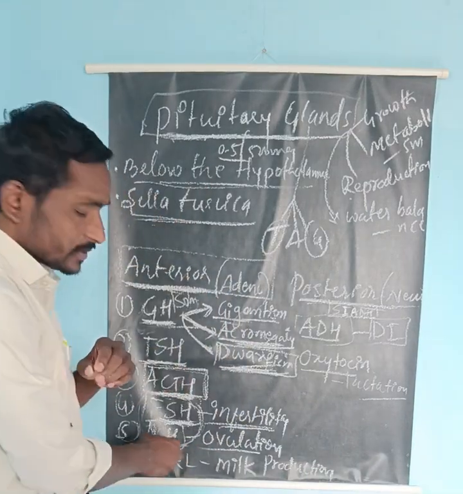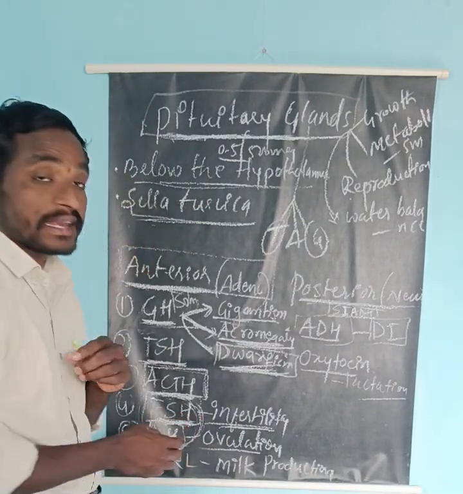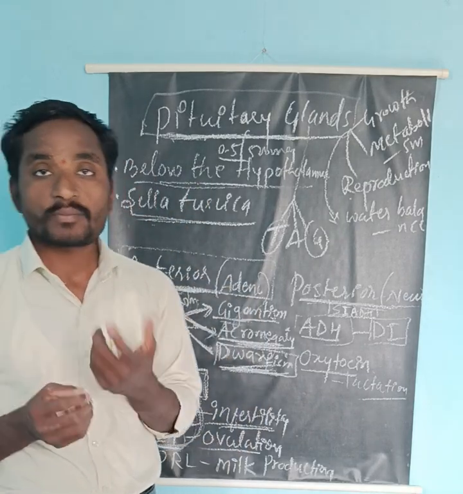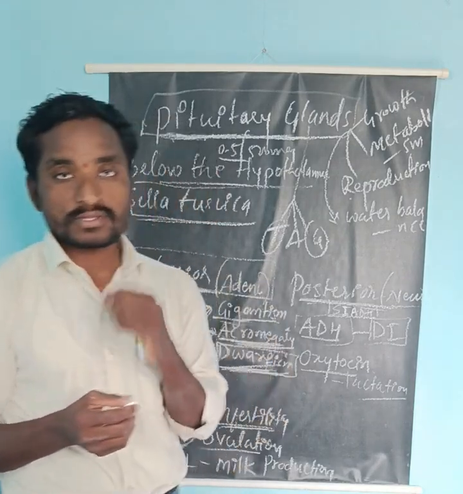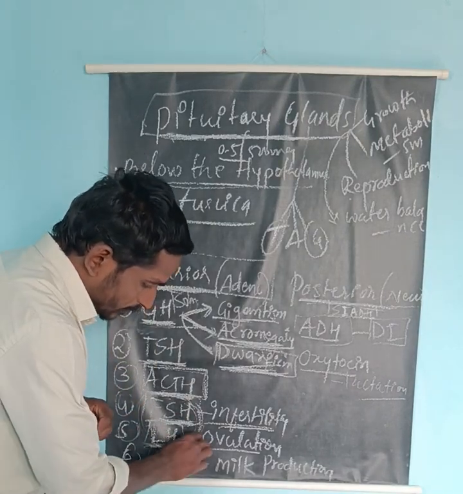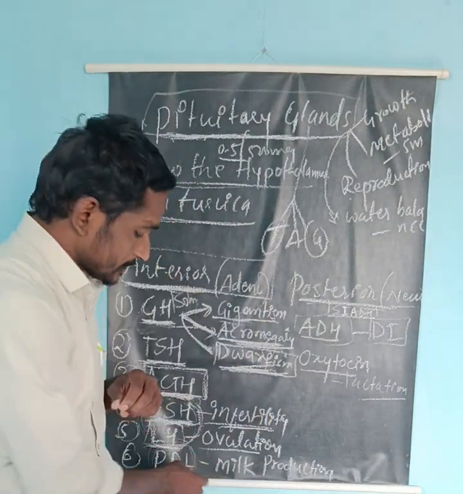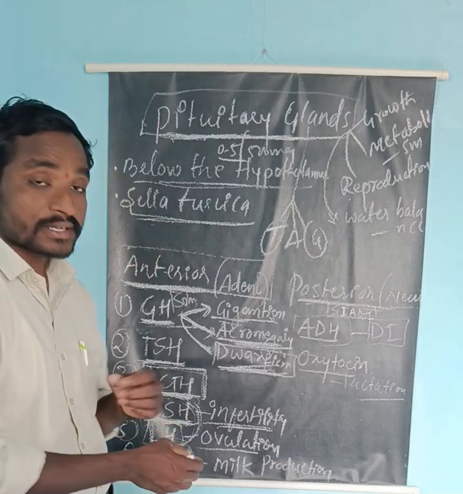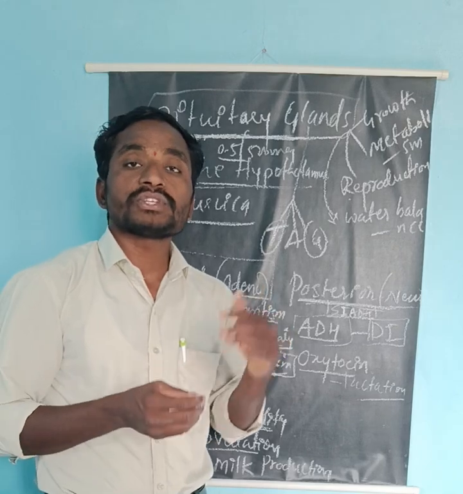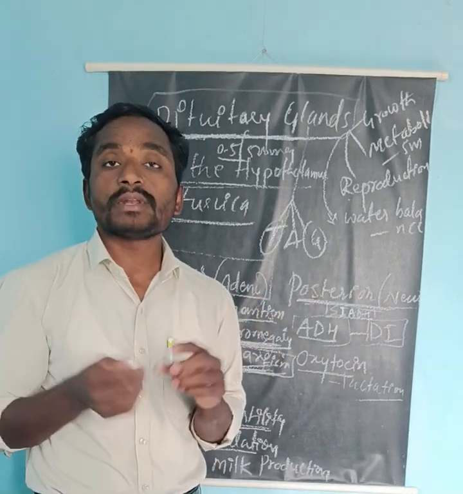Here, any changes in the FSH and LH secretion also cause a defect in sperm production, that is spermatogenesis. Now come to the last one, prolactin. The prolactin hormone is very important in milk secretion. If there is hyperfunction of prolactin, it may cause deformities like galactorrhea, excessive secretion of milk. If it is not functioning properly, there is no milk production.